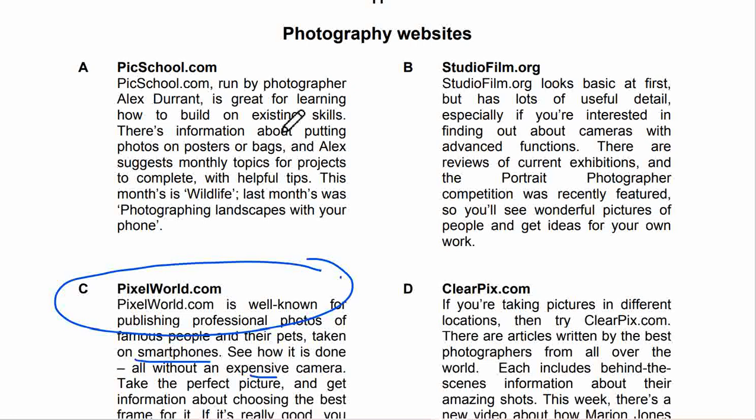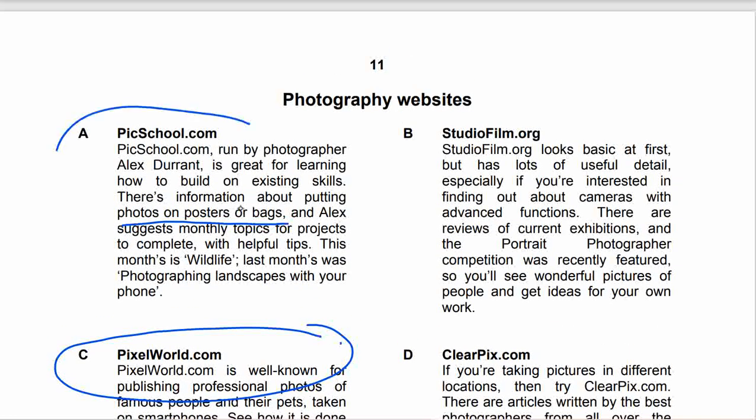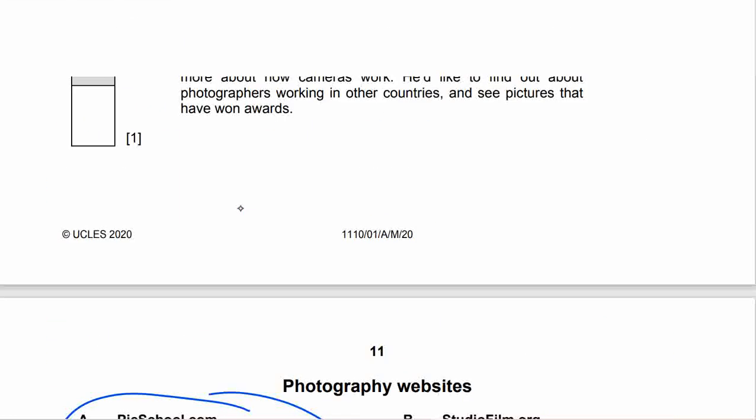Alright, so to make presents, Teresa has to be able to put photos on bags or on posters. So the suitable one will be this one for Teresa, A.